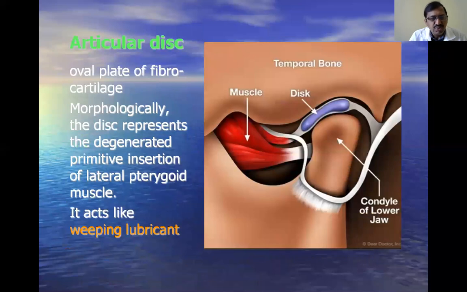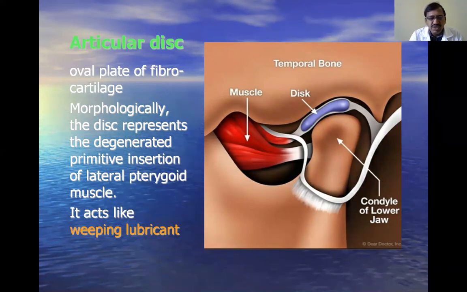It is made up of fibrocartilage, and it is an oval-shaped plate. Oval shape, not flat. And morphologically, the disc represents the degenerated primitive insertion of the lateral pterygoid muscle. That is why the articular disc is very, very important.